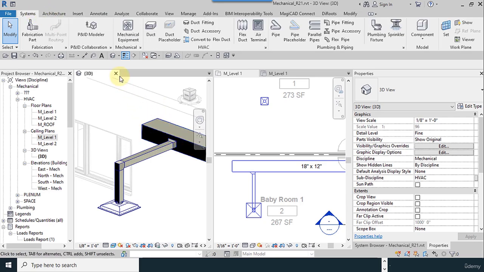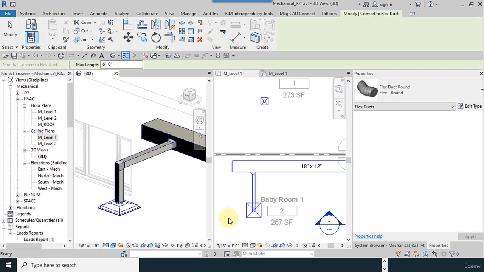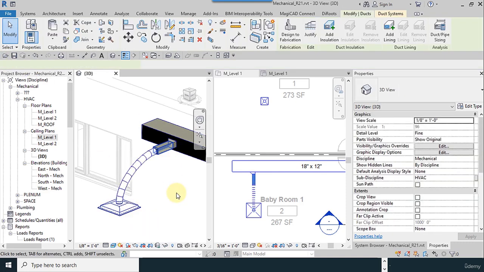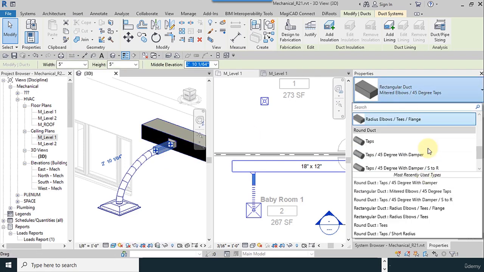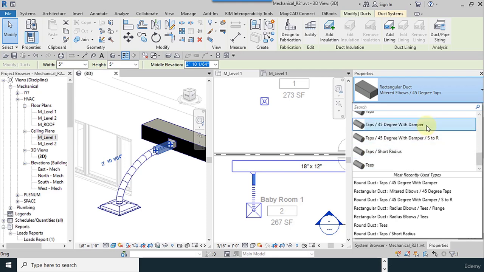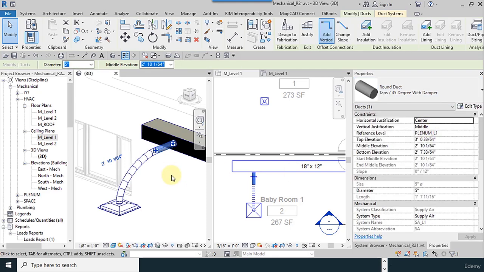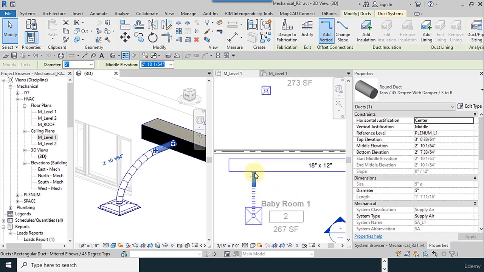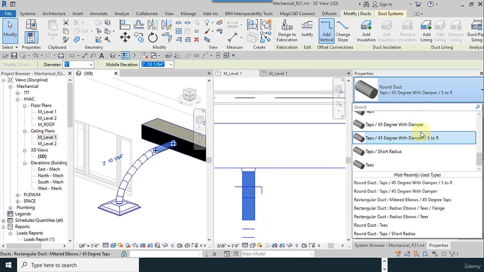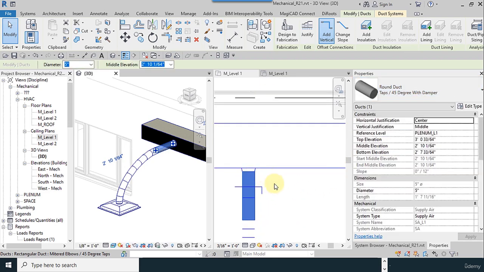From the systems tab, you can use convert to flex duct and click on the diffuser like this. Now select the channel and change the duct type to the round one, or for example this one, or this.